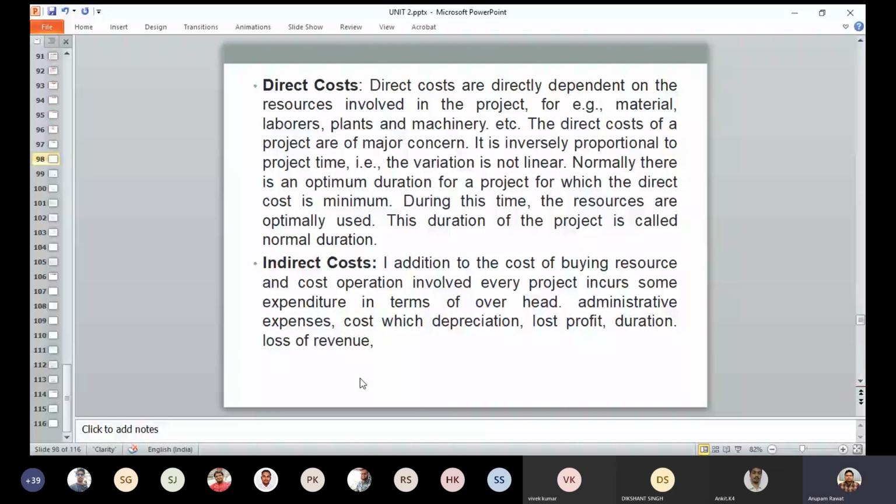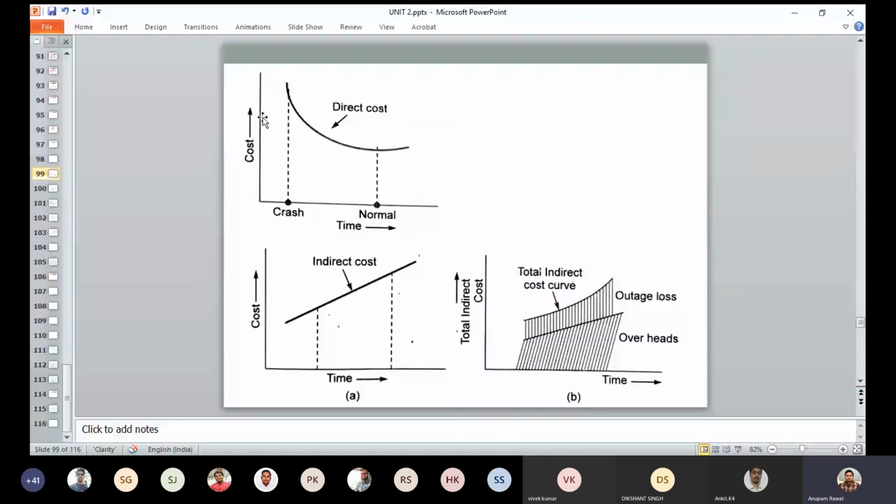Another one, let me go to the figure. In this figure, this figure represents the direct cost curve. Here is the normal estimate or direct cost. When we crash any activity, then direct cost increases, because we have to deploy more resources in a particular short duration.